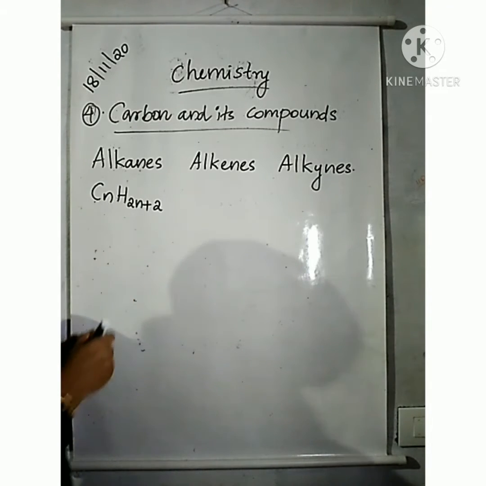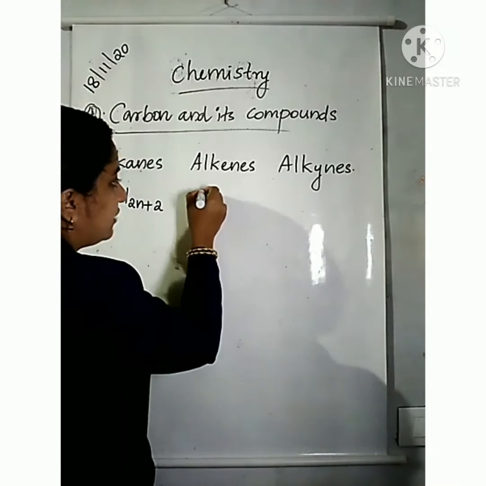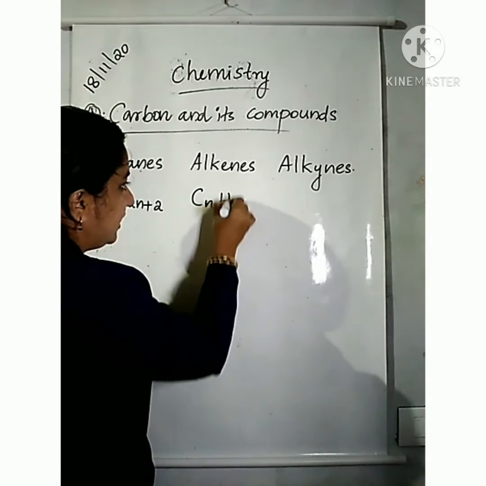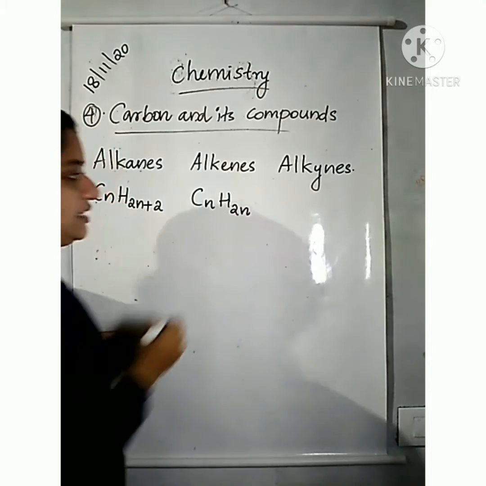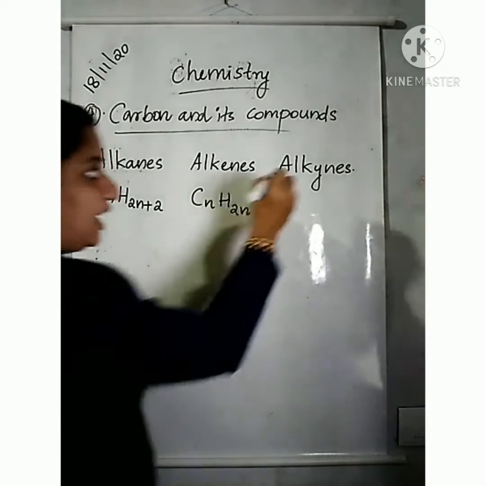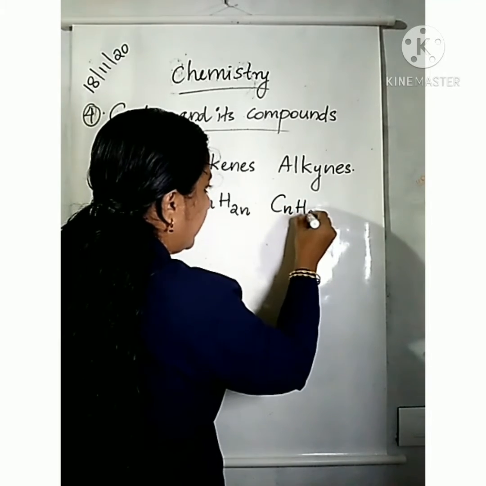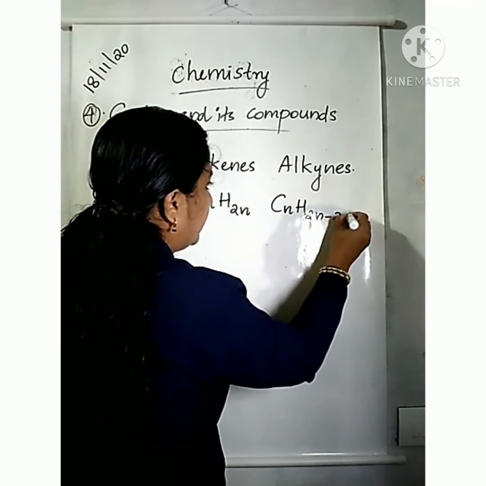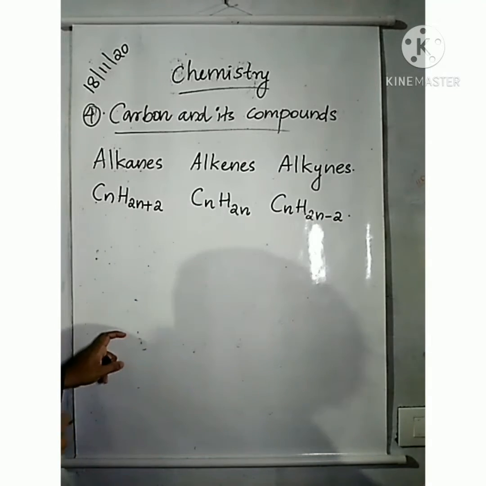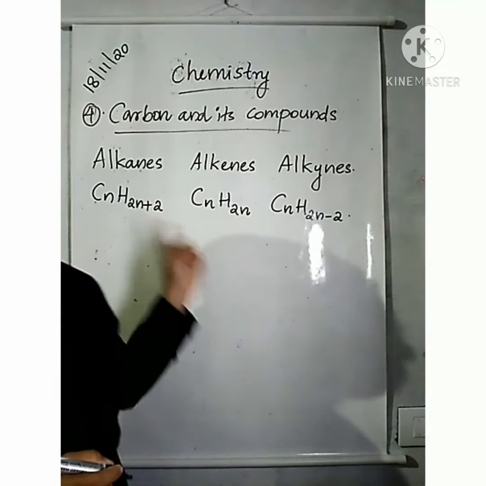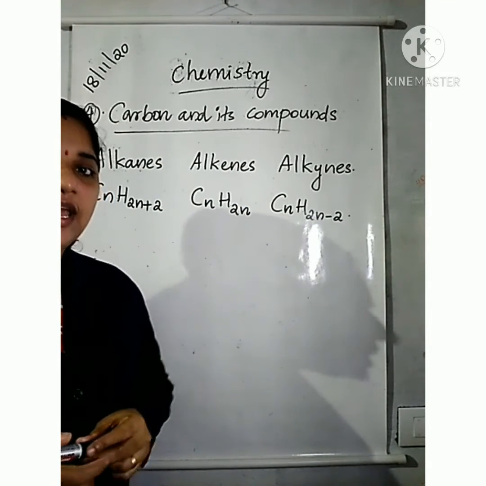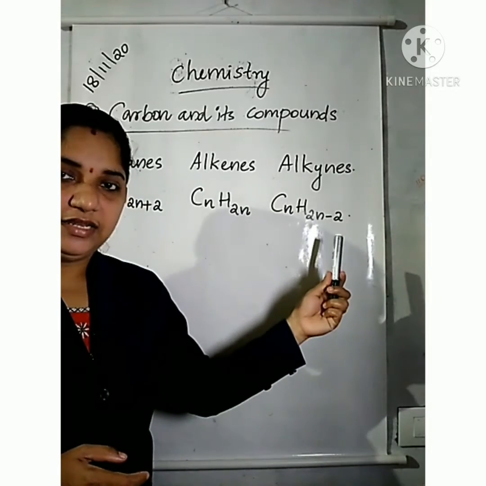Alkynes' general formula is CnH2n-2. These are the three general formulae of alkane, alkene and alkyne.